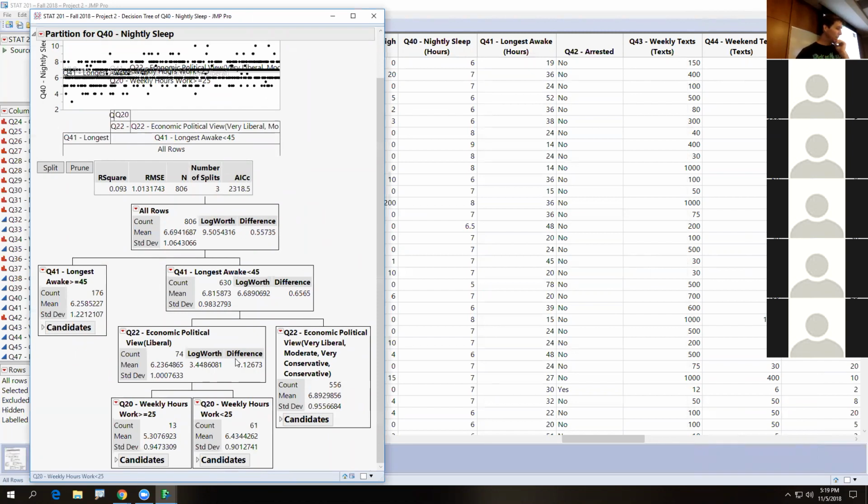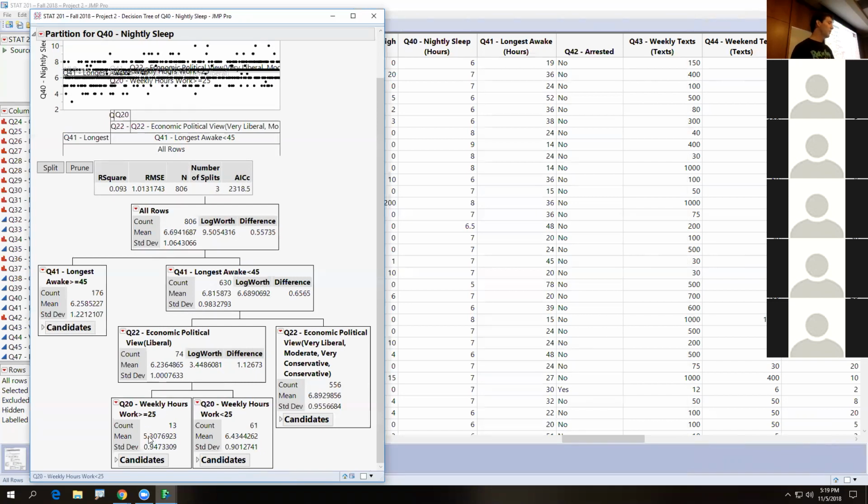They are someone who what? I like that. Liberals who work more than or equal to 25 hours. Less than. It's less than right there. It might be hard to see, but the less than, yep. So a person who says the longest they've ever been awake is less than 45 hours, continuous. They are liberal and they work 25 or more hours.